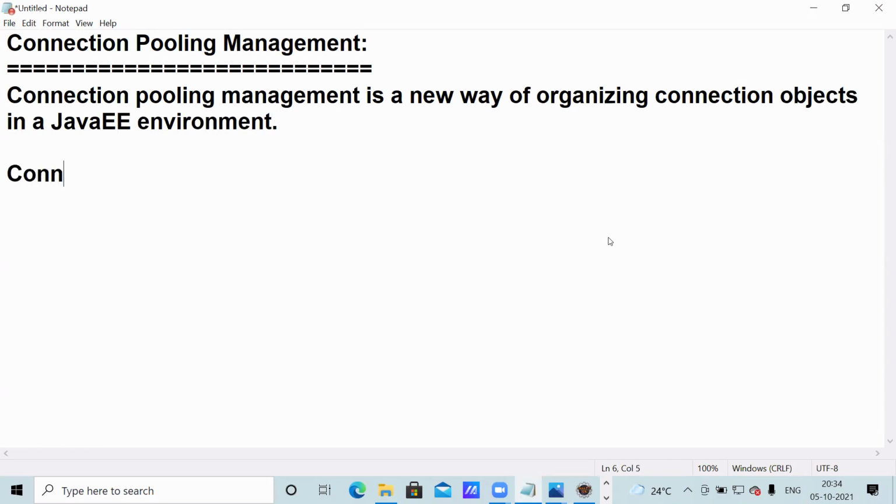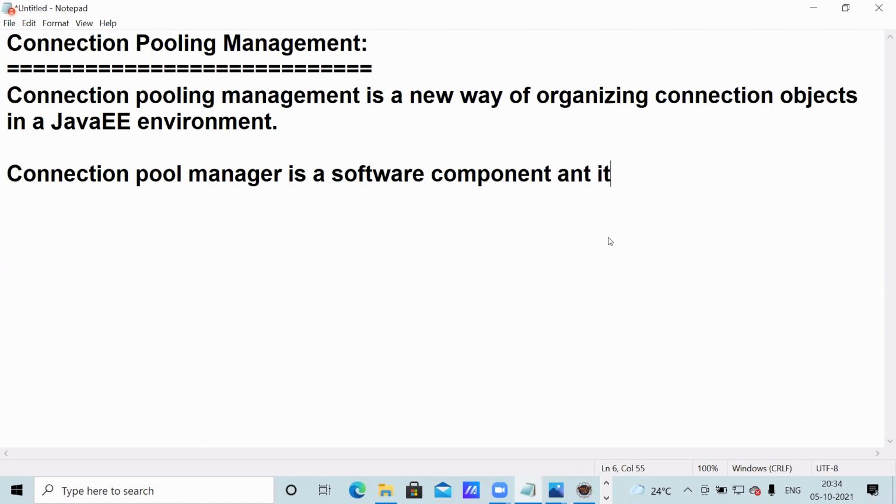The connection pool manager is a software component, and it can manage connection objects in a server.